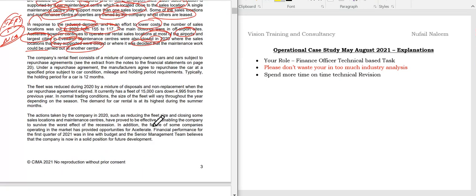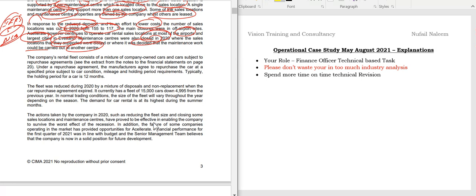Okay, now students, coming down, they are specifically stating the company's rental fleet consists of a mixture of company-owned cars and cars subject to repurchase agreements. So remember students, for repurchase agreements IFRS 16 plays a major role. For owned cars, I can say IAS 16 plays a major role. So they have the owned cars and also repurchase agreements. So here we have something to think about. See the extracts from the notes in the financial statements. So let's go through that later.